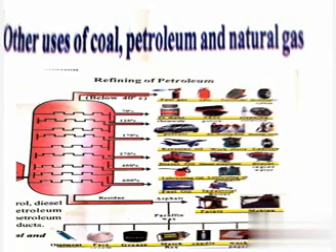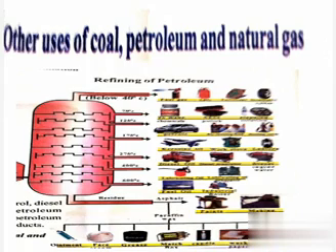These components of petroleum are then used to obtain other products. This figure shows the uses of petroleum.